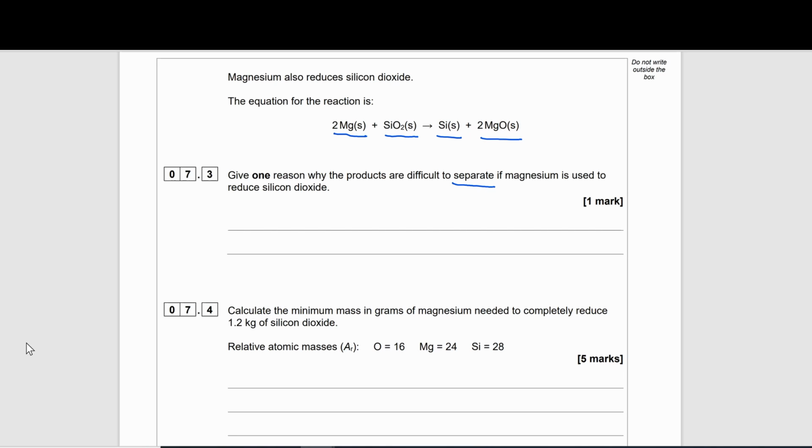There are different separation techniques that we know: filtration, distillation, chromatography, fractional distillation. What will be the problem with using any of those separation techniques with what's going on here? Well, all of these substances are in the same state, which is solid. So it's going to be very difficult for you to separate a solid from another solid. So that should be our answer here. All products are in the same state, solid.